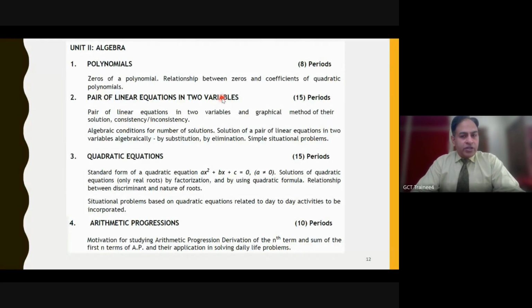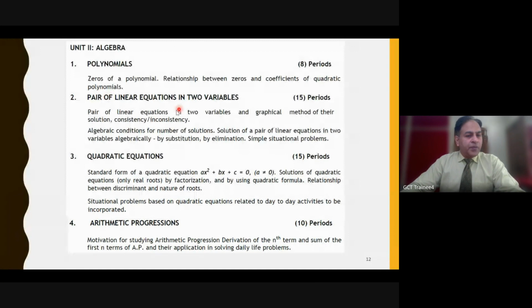As far as polynomials is concerned, generally there is no confusion. Zeros of polynomial, relationship between zeros and coefficient of quadratic polynomial. One such question for every student at least is really expected. Relationship between zero and coefficient of quadratic polynomials.